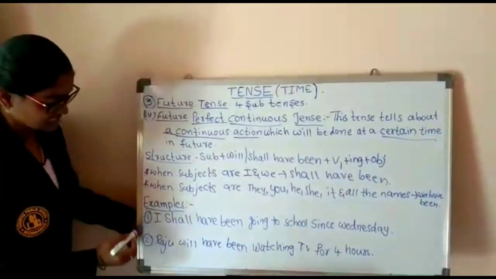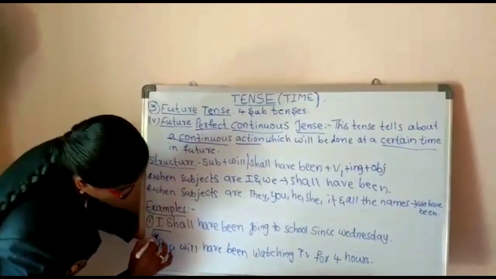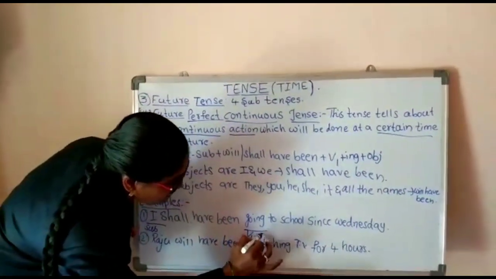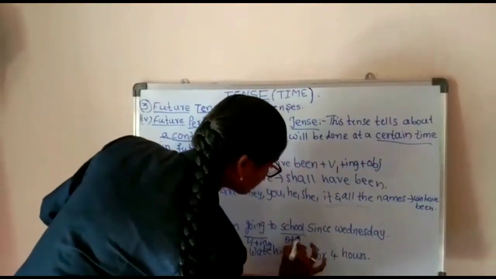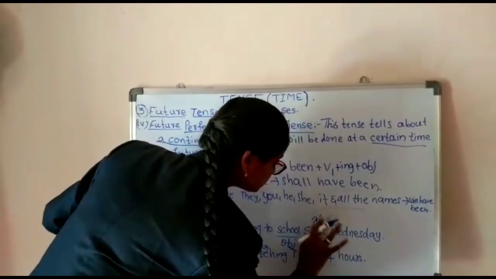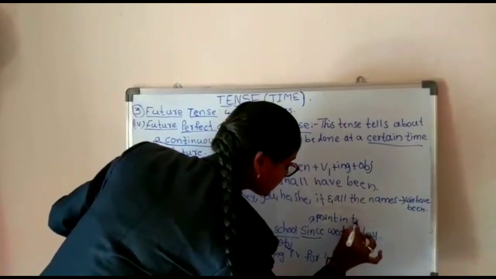And in first example we see what is there. Subject is I and going is V1 plus ing and school is object, and since is used for a point in time.